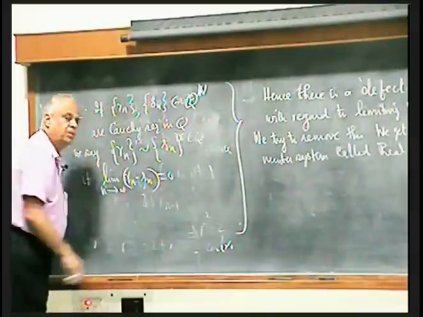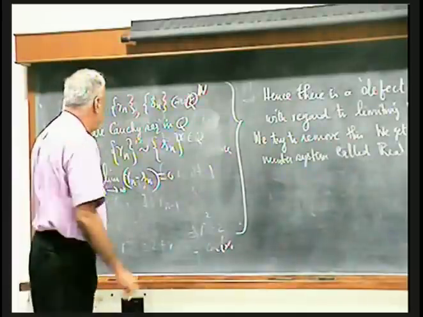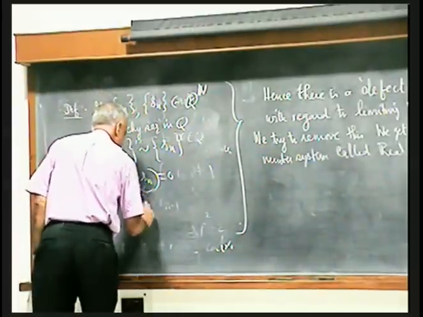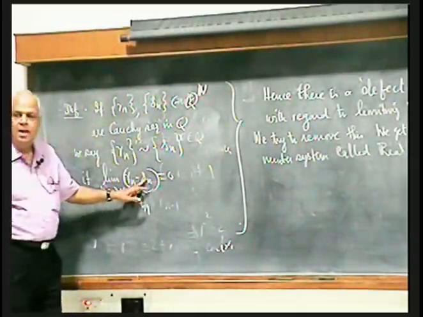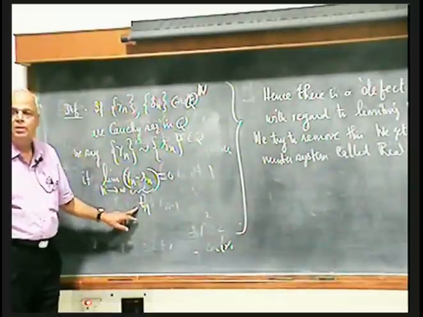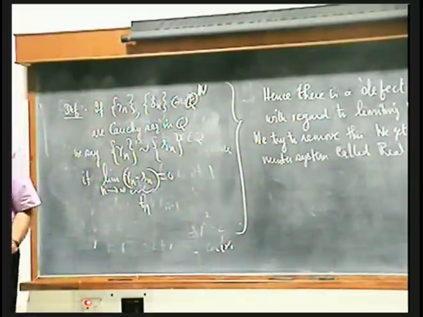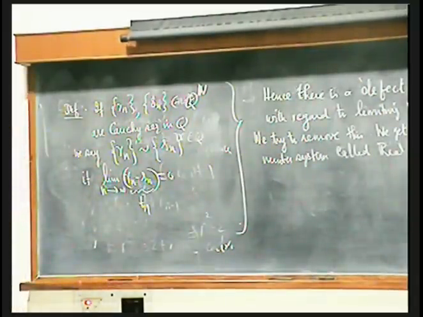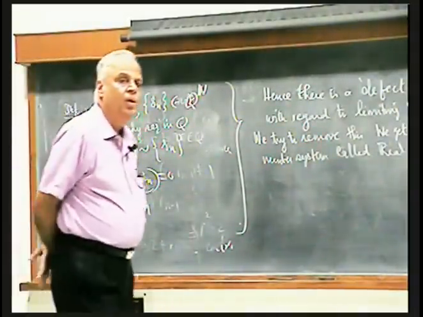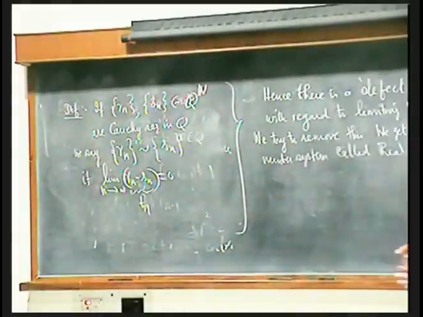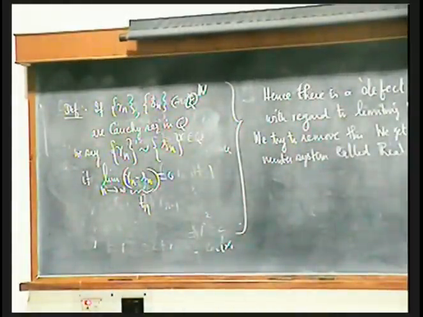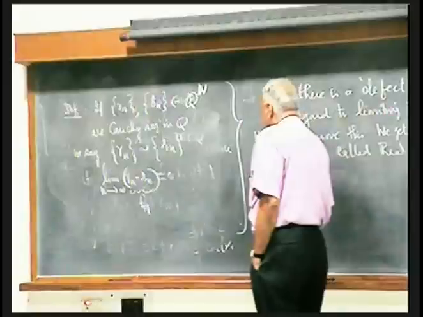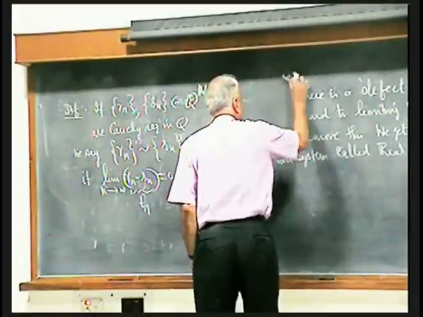This is a new sequence; call it Tn. See, Rn is rational, Sn is rational, the difference is rational; call that difference Tn. So you get a new sequence of rational numbers. That sequence must converge to the rational number 0. Everything is again rational. This is how we define the equivalence of two Cauchy sequences.